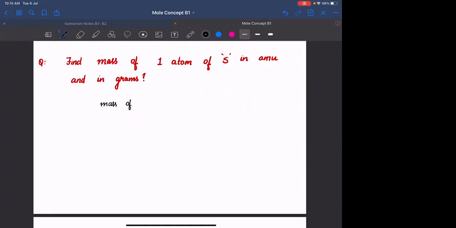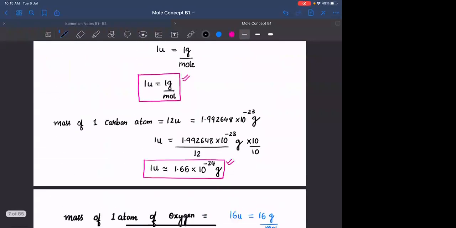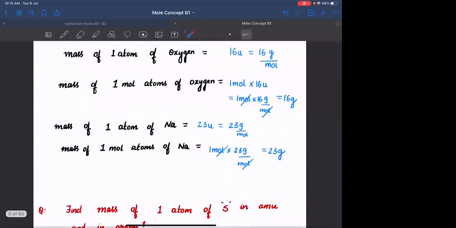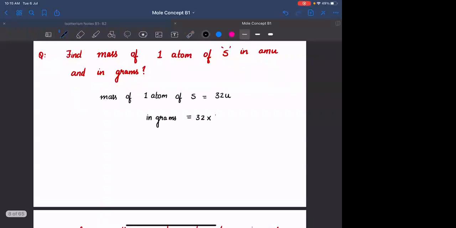Mass of one atom of sulfur is equal to कितना है? It is 32 U. In terms of grams, क्या हो जाएगा? It will be 32 into what is the relation between AMU and gram? यहाँ पे लिखा मैंने. 1 AMU is 1.66 into 10 raised to minus 24 grams. So you can multiply this with 1.66 into 10 raised to minus 24 grams.